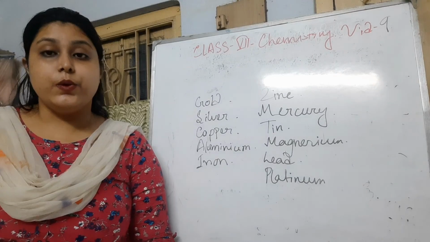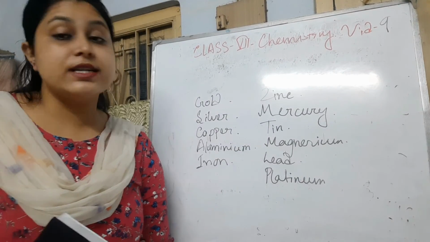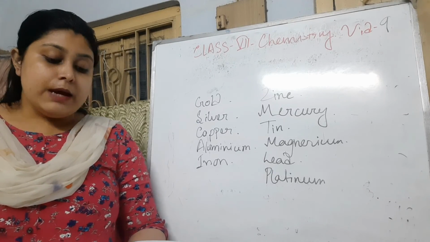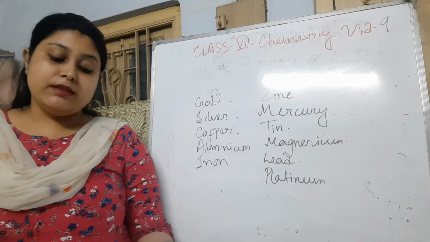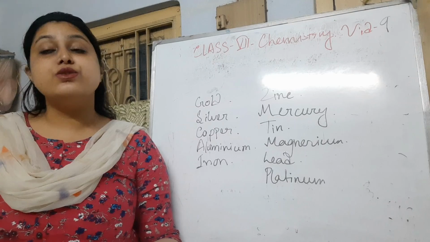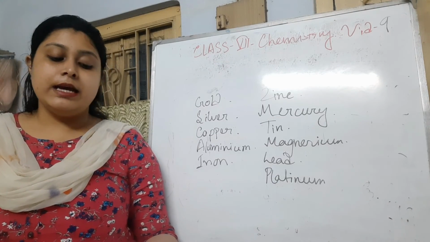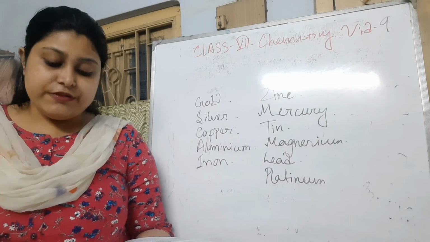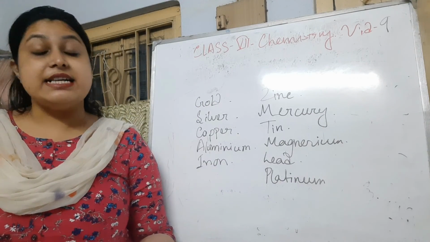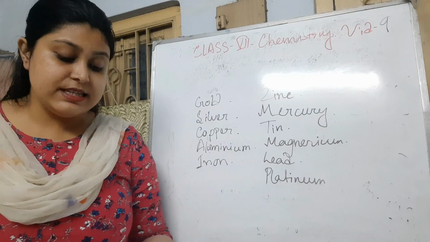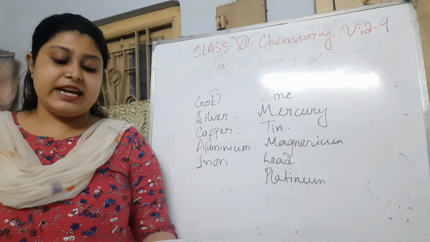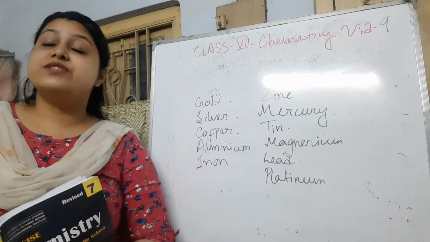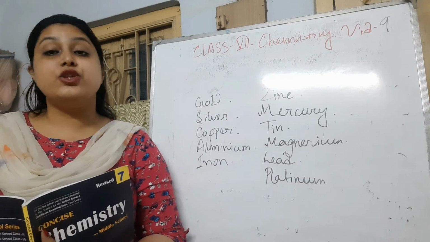So in this video, I have discussed these new 6 metals. So we are completing the metals with this. But here I want to tell you something: gold and platinum are also known as noble metals because they are chemically inert. They are unaffected by air, acids and other substances. So they are found in the free state and they retain their metallic luster for a long time. That is why they are used for making jewelry.